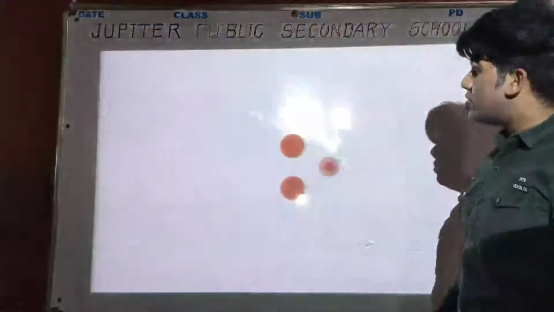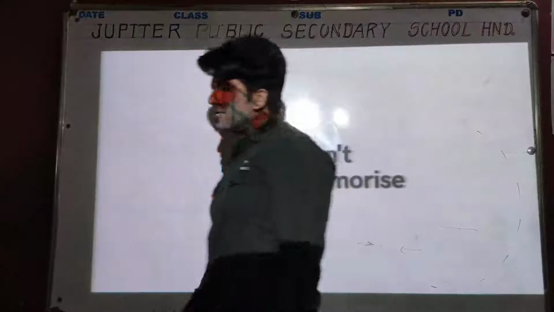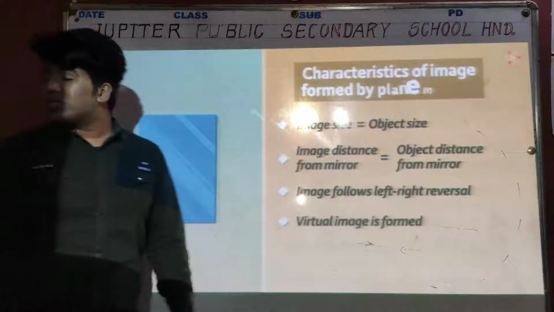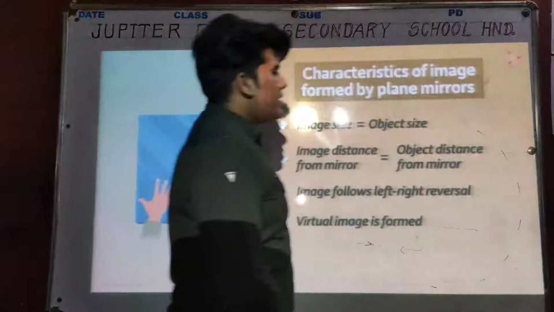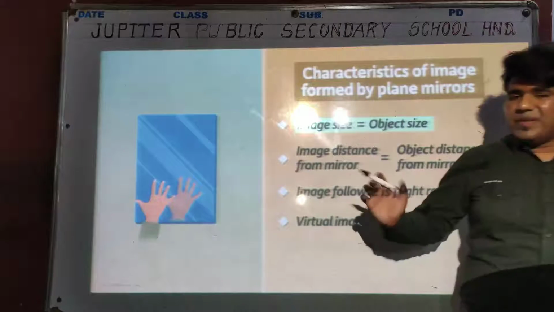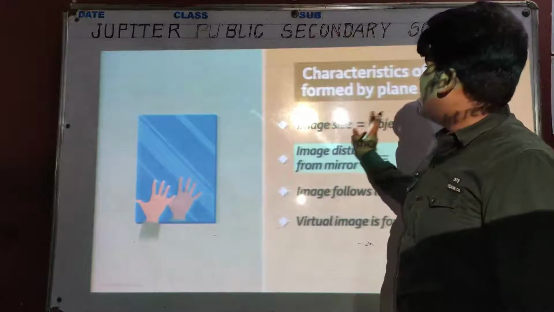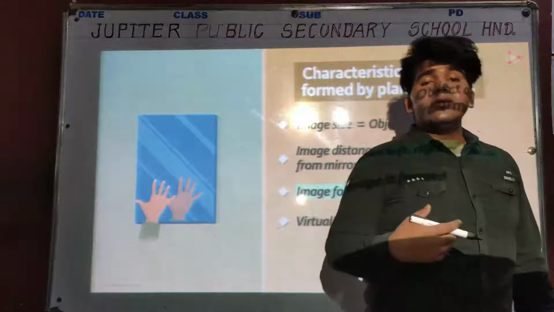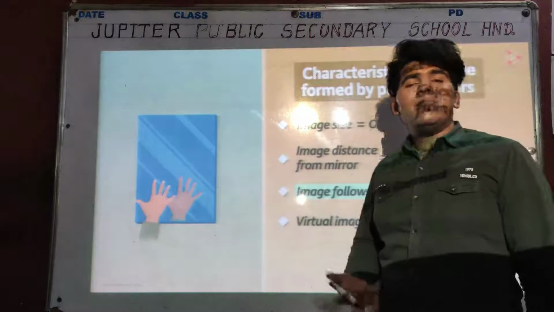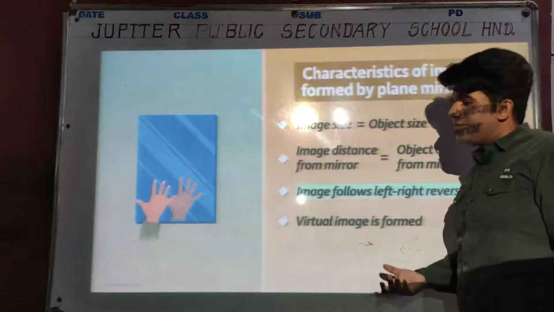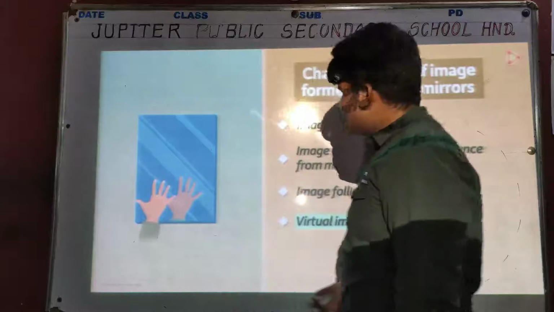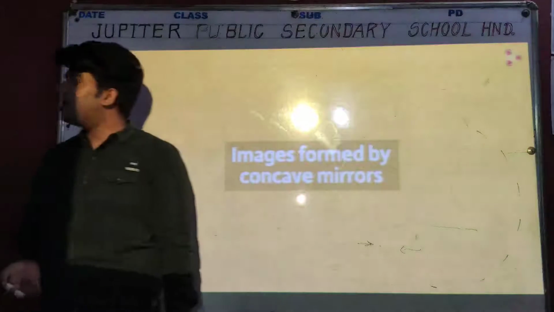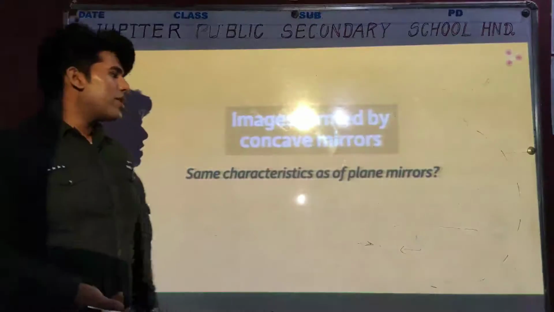It is also called a converging mirror. Okay, so let's check out why it is known as a converging mirror. In the previous lecture we discussed the characters of the image formed by a plane mirror. Now in this presentation we are discussing the spherical mirror types, in which we have two types, concave mirror and convex mirror. Recently we are discussing the image formed by concave mirrors.